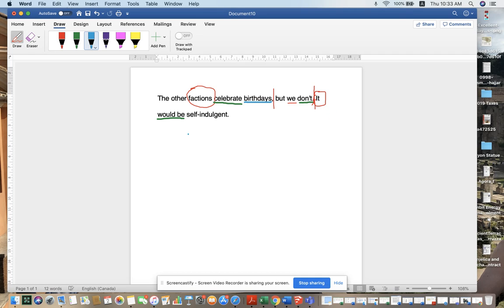And the next one here, it would be. What would it be? We have self-indulgent. So self-indulgent is describing what it would be. In this case, it's describing it, making self-indulgent a predicate nominative.